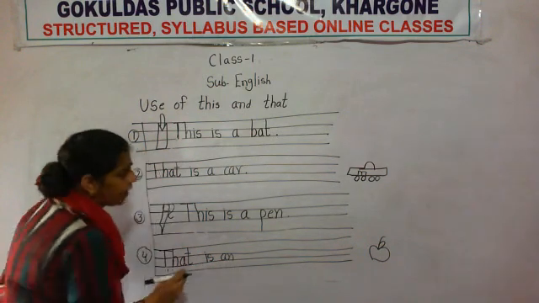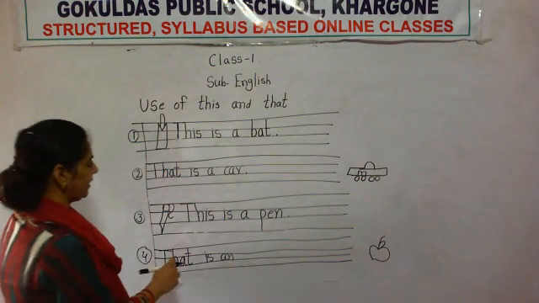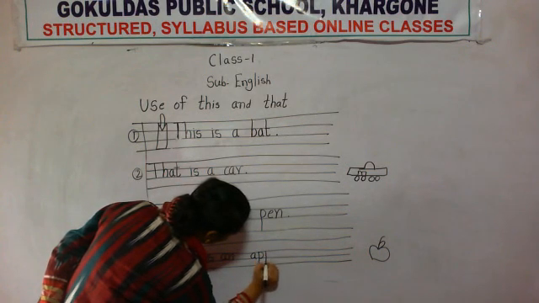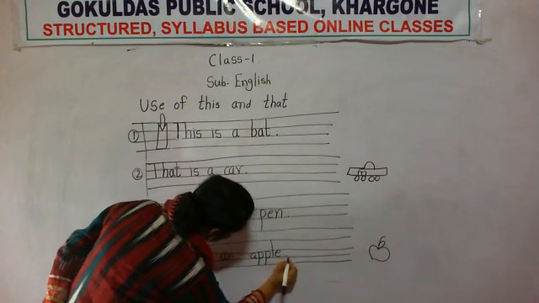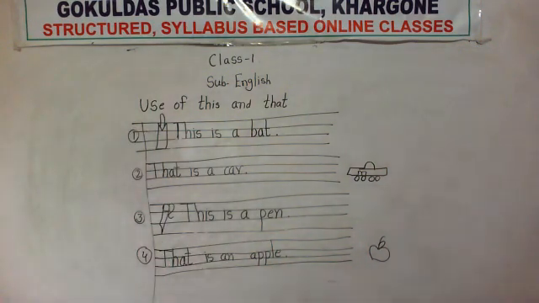Why have I written an here? Why have I not written a? Because a is a vowel, not a consonant. So before a vowel, what do we have to write? An. That is an apple. Full stop. Write these 4 sentences in your notebook.